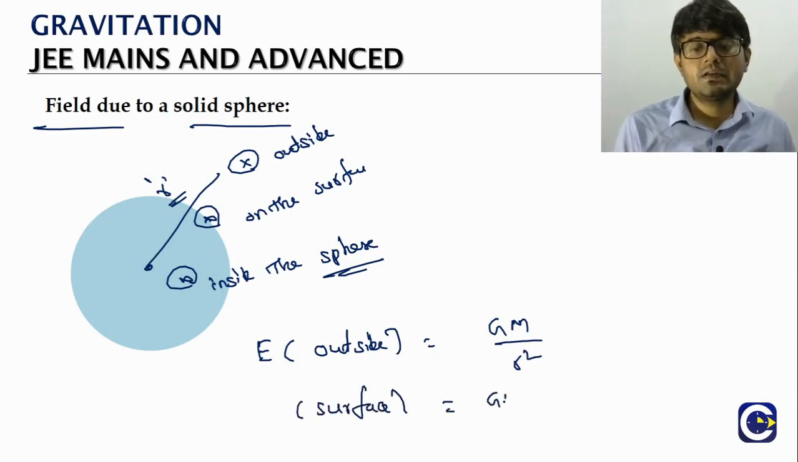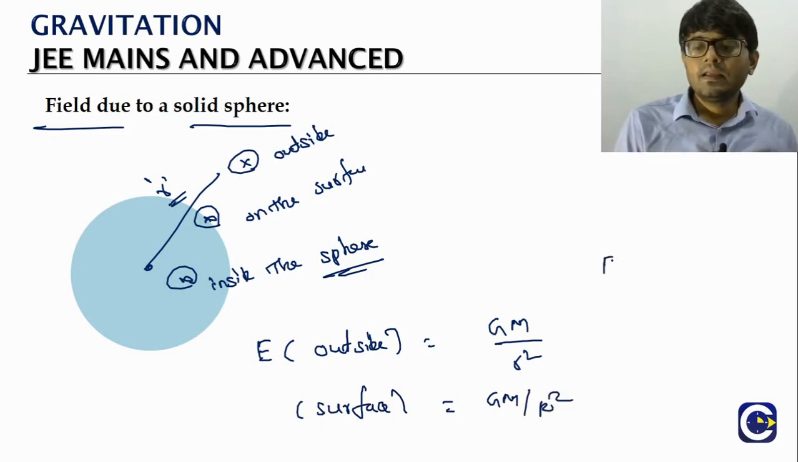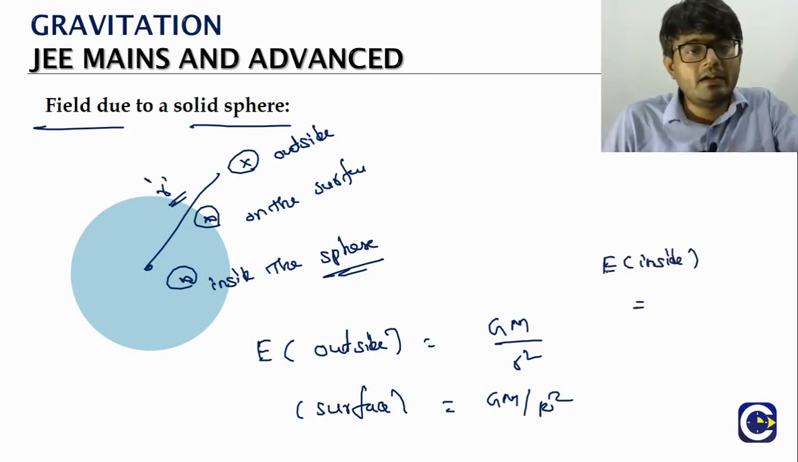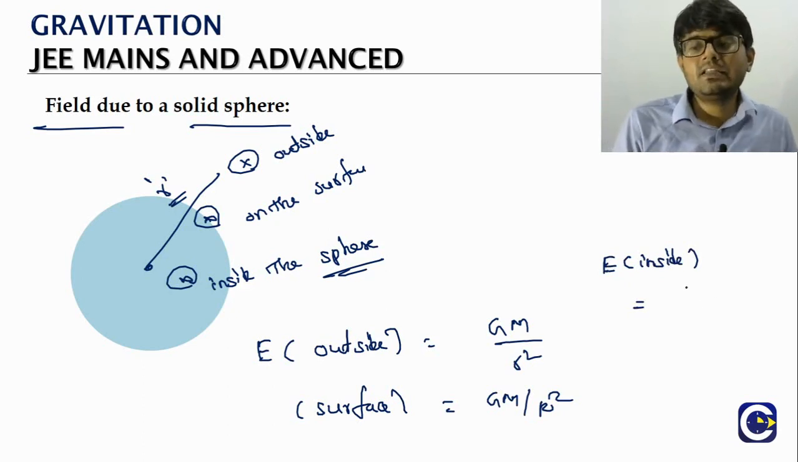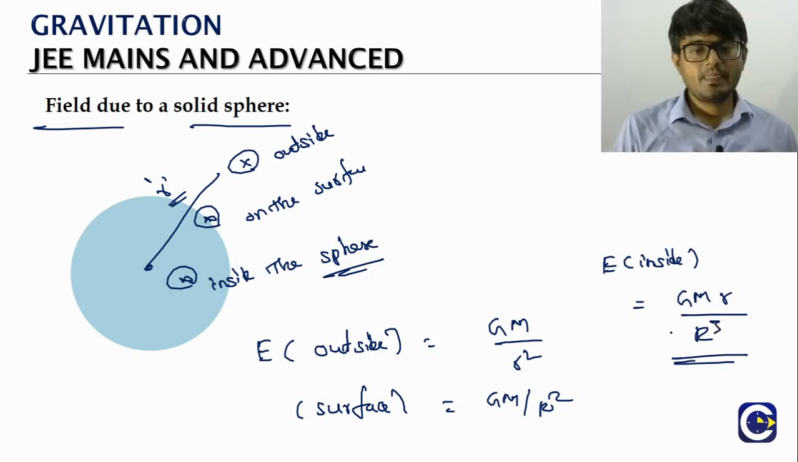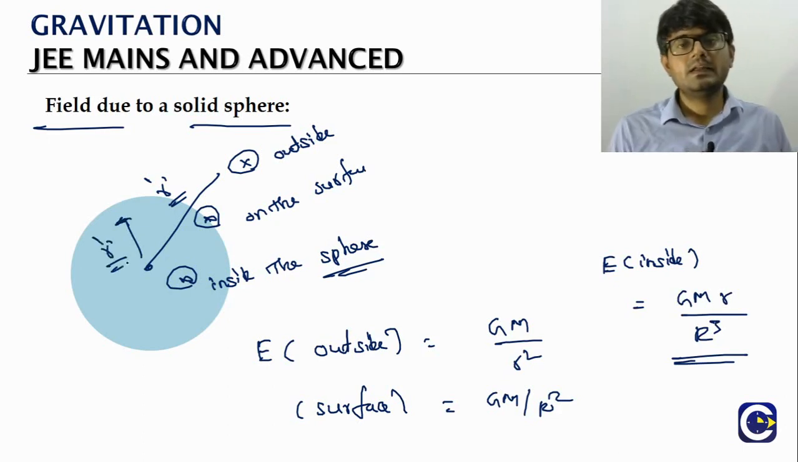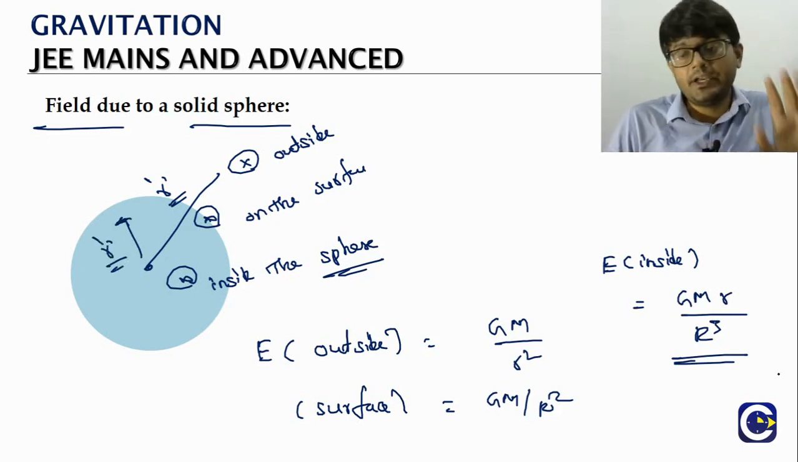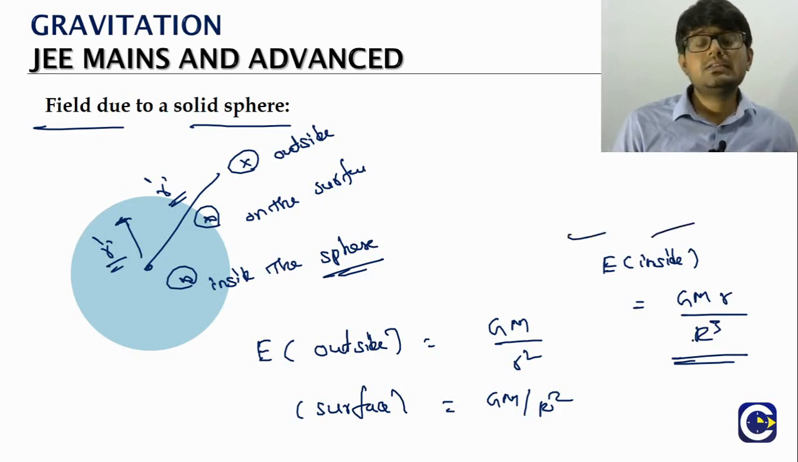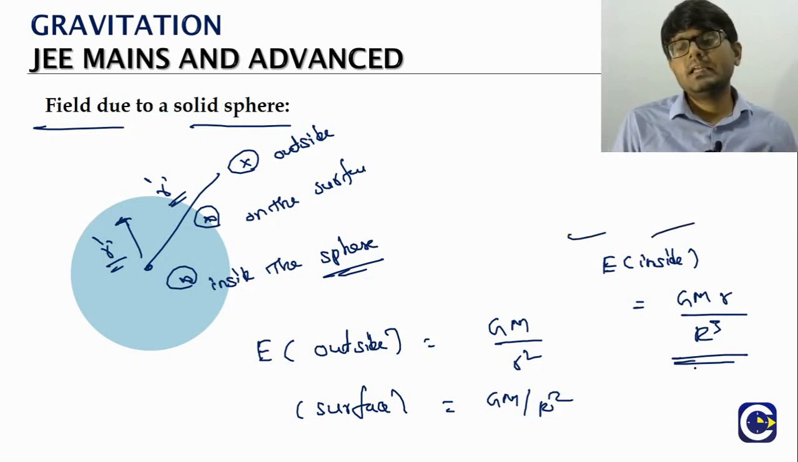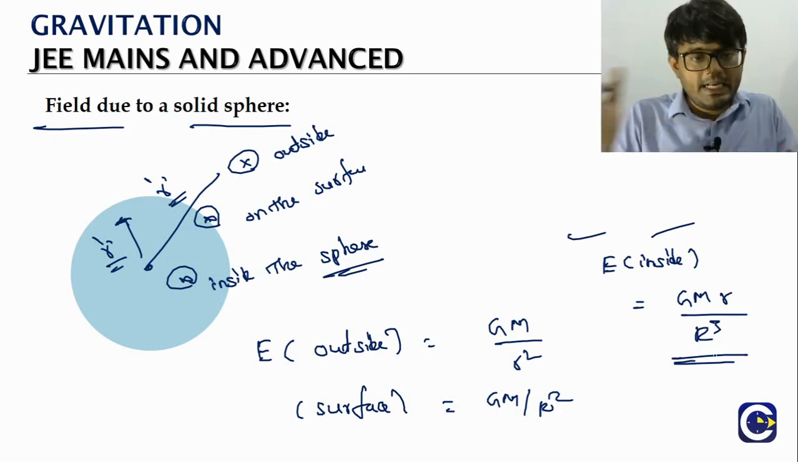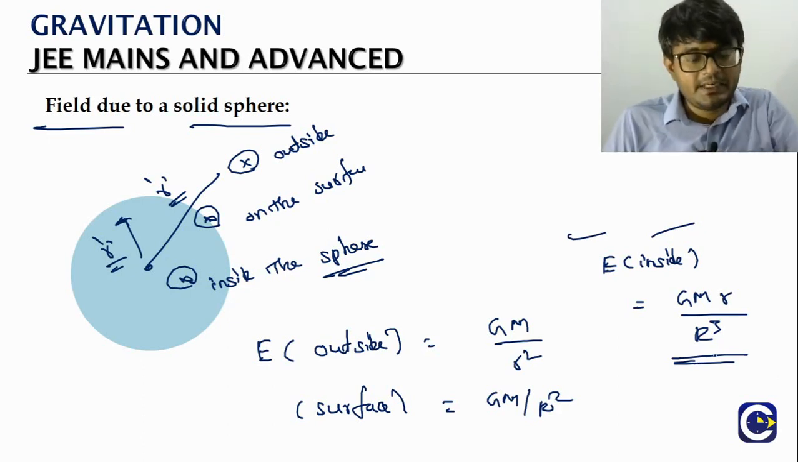On the surface, same limiting case. Inside only we will have a difference. Maybe in the detailed video you can go through the derivation part of it. Inside, the field value will be GM into small r by capital R cube. So inside means we are marking a point inside; small r will be the distance from the center of the sphere to the point. The field inside will be GM into small r by capital R cube. So these are the three scenarios we can have: point outside, on the surface, and point inside.